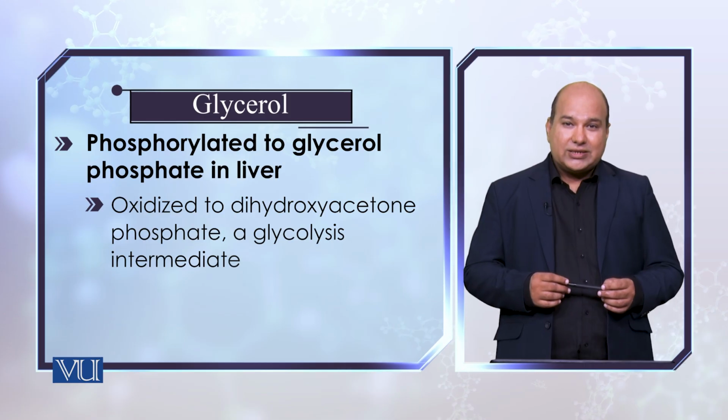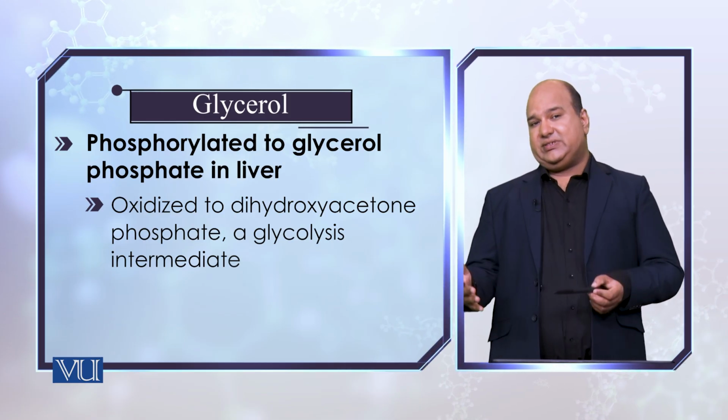This glycerol phosphate is converted into dihydroxyacetone phosphate, and once the dihydroxyacetone phosphate is formed, of course it's an important component of glycolysis, and from here on it will be a part of the gluconeogenesis, and finally it will give rise to the formation of glucose.